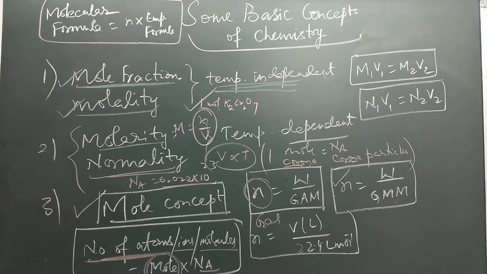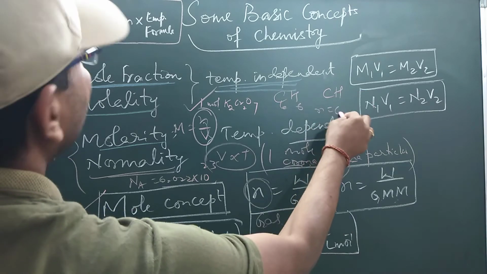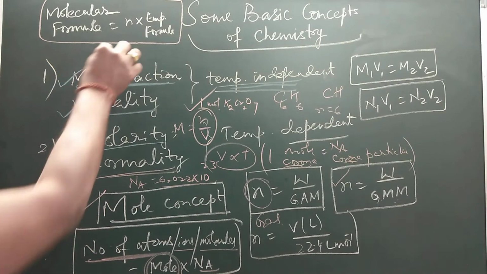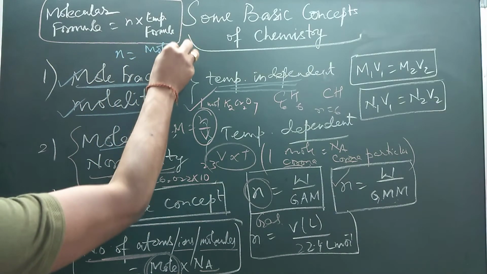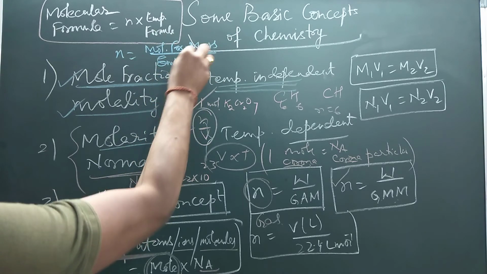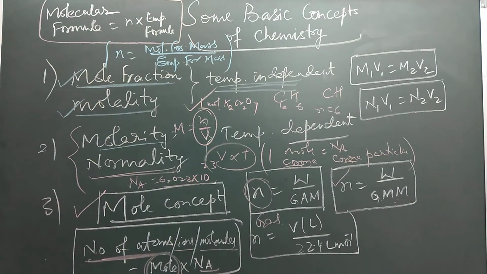One simple question they ask is based on empirical formula and molecular formula. The empirical formula is the simplest whole number formula of a substance. Like for benzene C6H6, the empirical formula is CH, where n is 6. So molecular formula equals n into empirical formula. You can find out n also: n is molecular formula mass by empirical formula mass. Based on that you can solve questions on molecular and empirical formula.